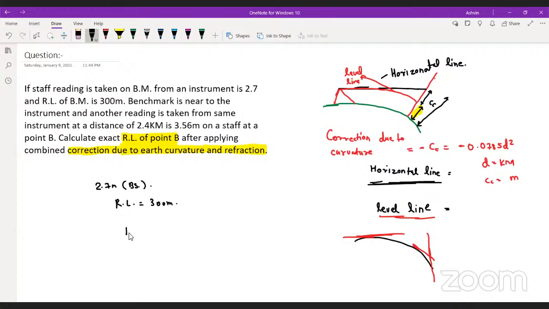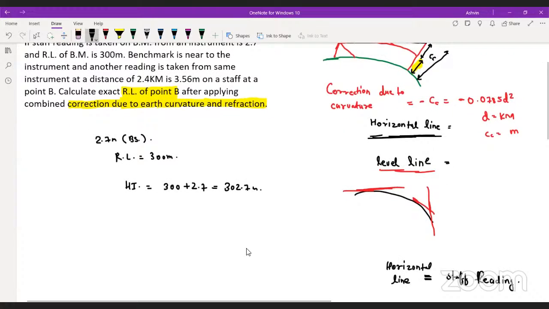So if I want to calculate the HI, can you understand this? I can calculate the HI first of all as 302.7. Yes or no? The benchmark is near the instrument and another reading is taken from the same instrument at a distance of 2.4 kilometer. Let's consider this is the last reading, so FS will be 3.56 meter. Yes or no?